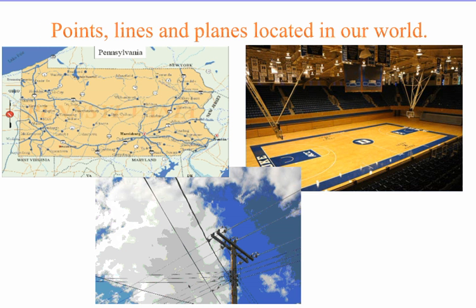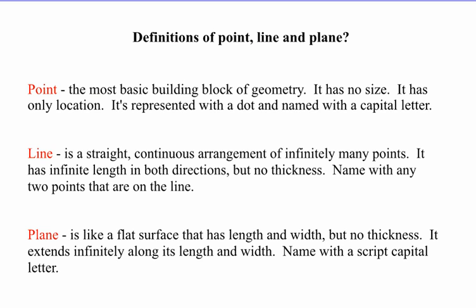For example, a map of Pennsylvania, scattered with dots to represent the individual cities. Electrical lines are representations of lines. And a basketball court is a good representation of a plane. Let's define point, line, and plane.